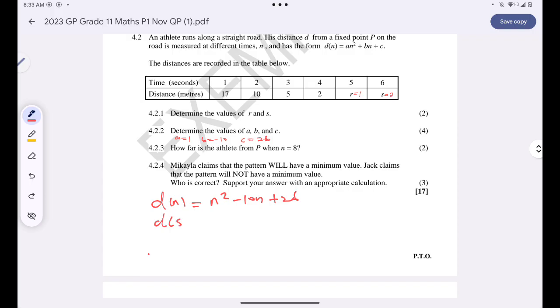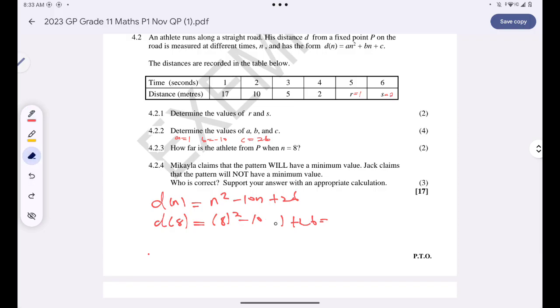They want us to find the distance when n is 8. 8 squared minus 10 times 8 plus 26.